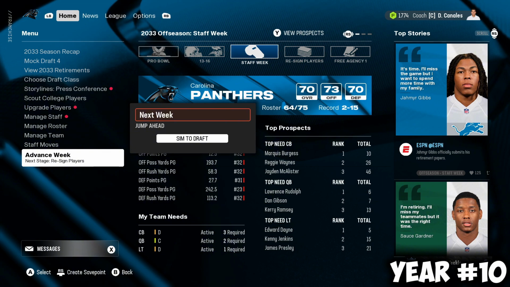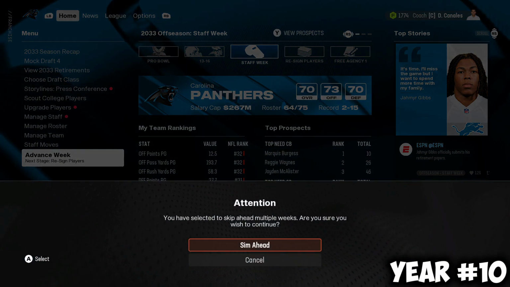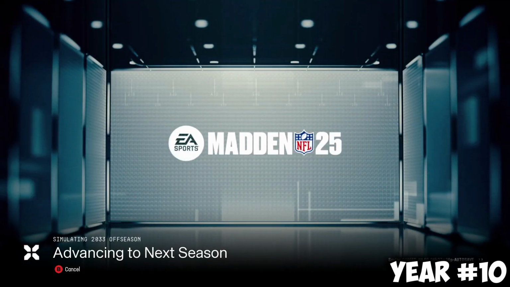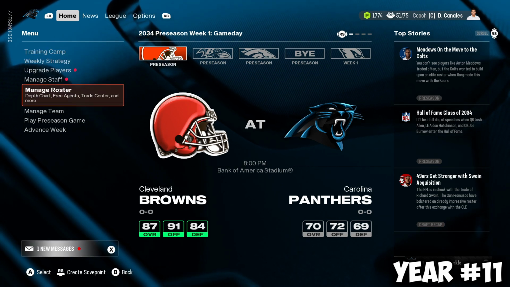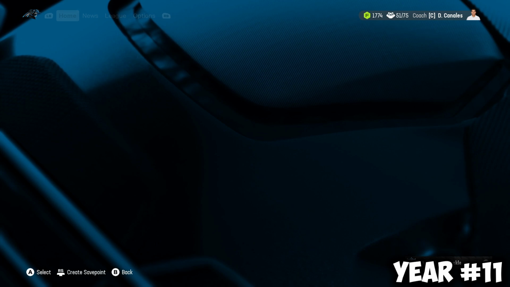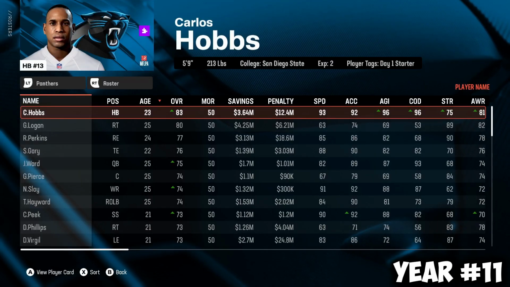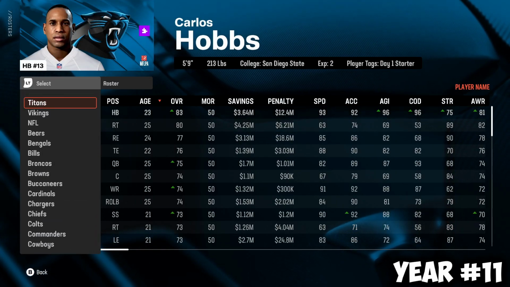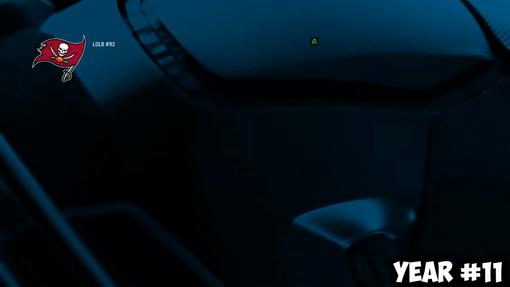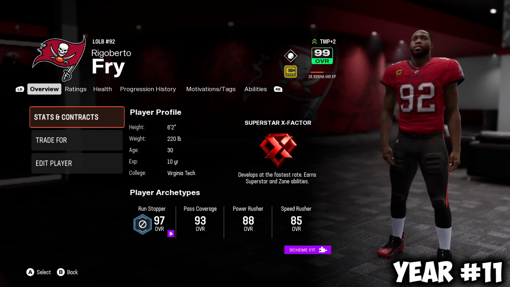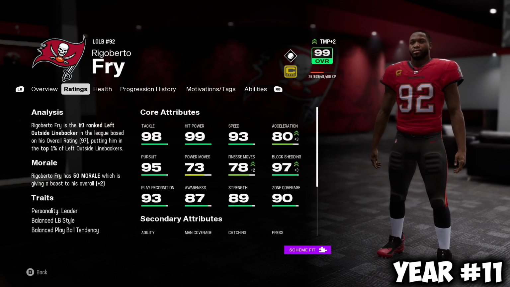We'll sim to next season, 2034. We're almost a decade into the simulation. Another year, another chance of Defensive Player of the Year. We'll take a look at the rosters. I'm pretty sure he's still a Buck. He's in his 3rd season, I think, in his contract. And he's still 99 overall, but he has a +2 morale or temper.